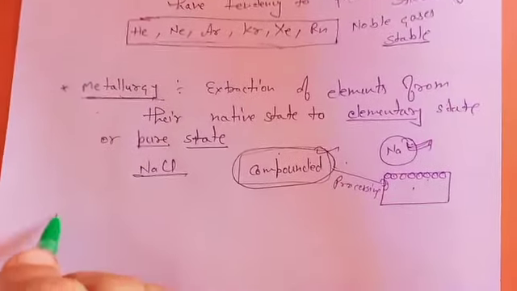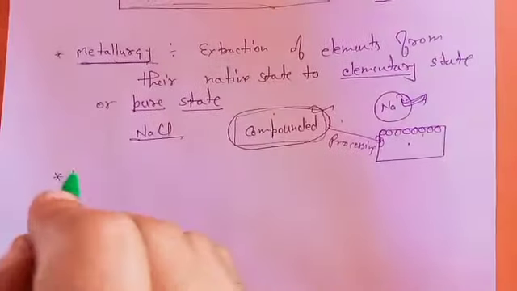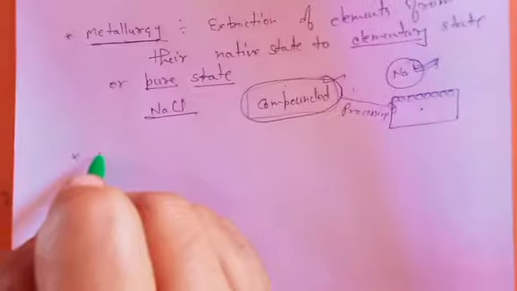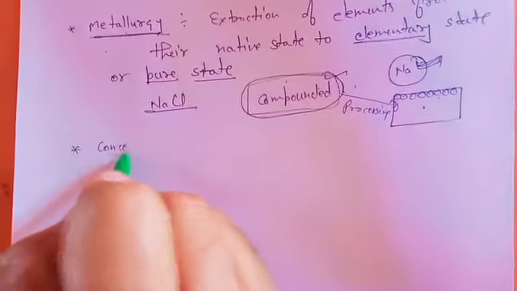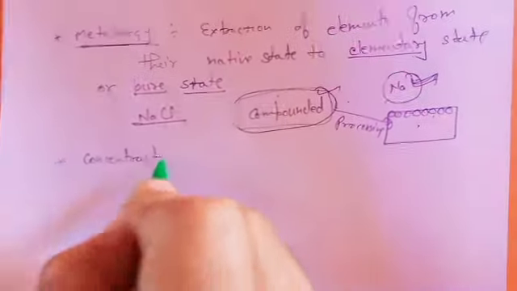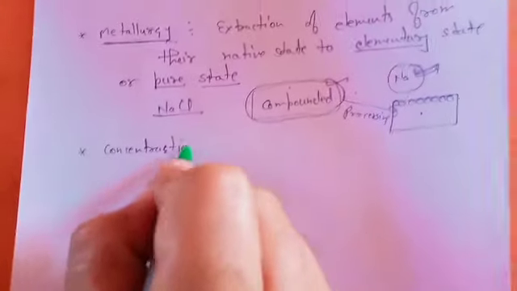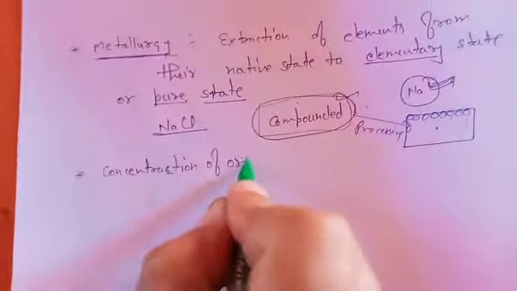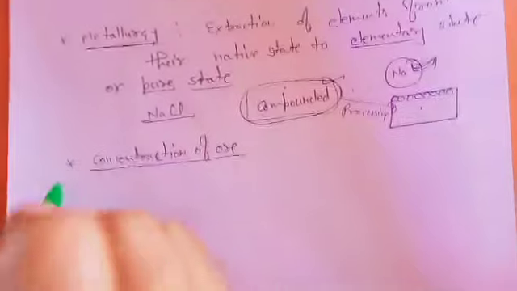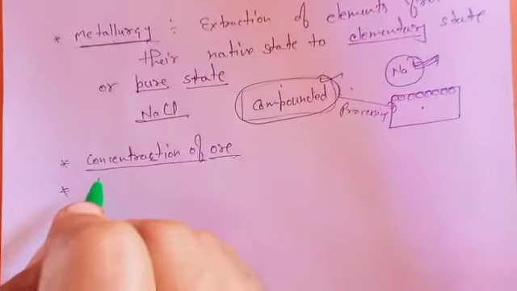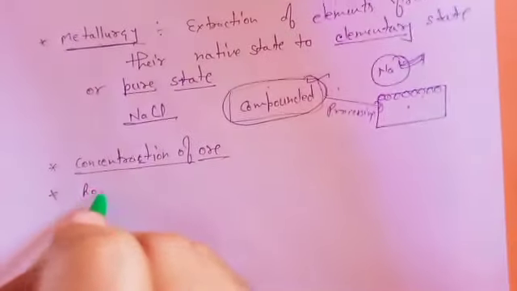In metallurgy you will also learn some different terms, like concentration, how you will do concentration of ore, and how you will do roasting.